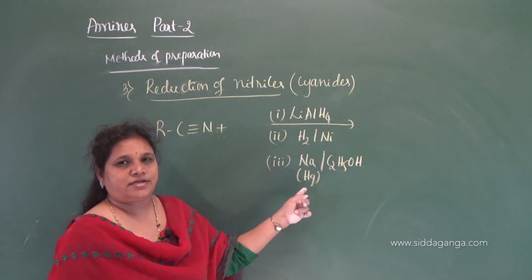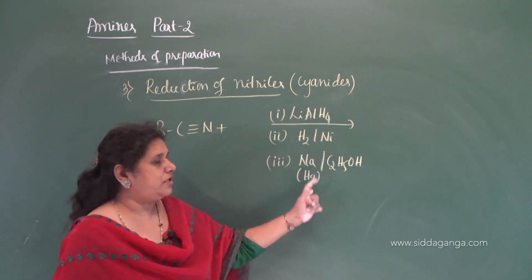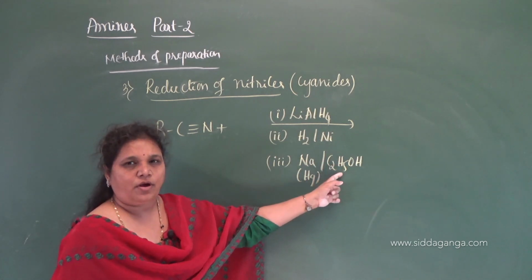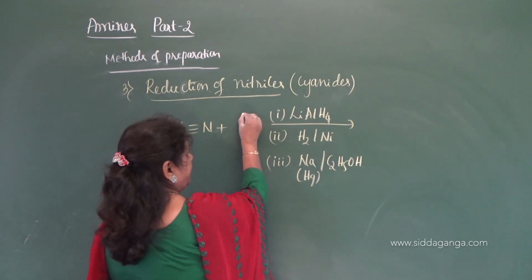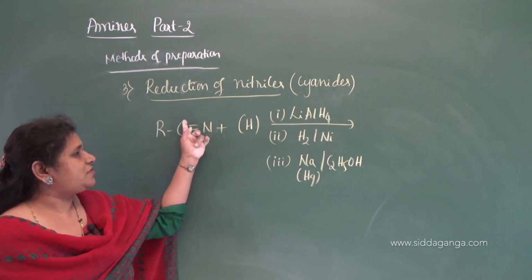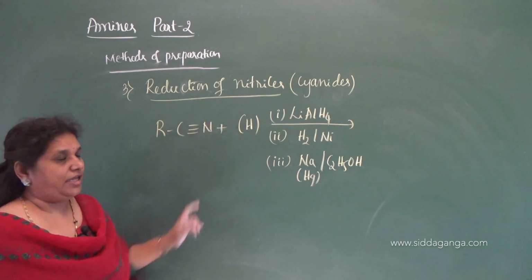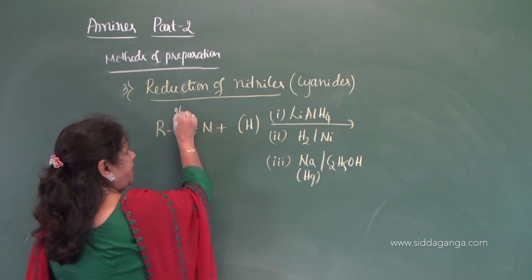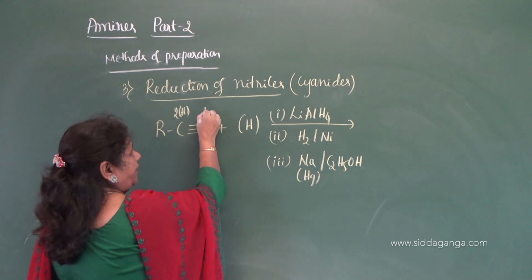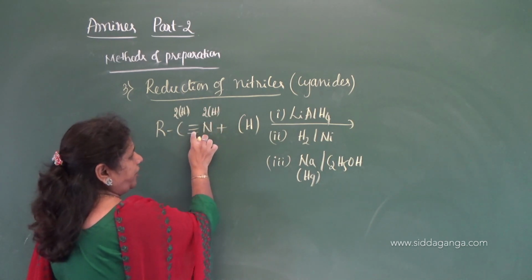The Mendius reduction that you heard. The same reducing agent, a metal in the presence of alcohol, so that it undergoes reduction by nascent hydrogen. Carbon is reduced to CH2 and nitrogen is reduced to NH2. Two hydrogen atoms are added to carbon and another two to nitrogen, as it contains two pi bonds.